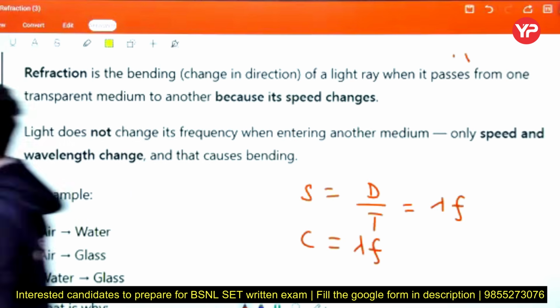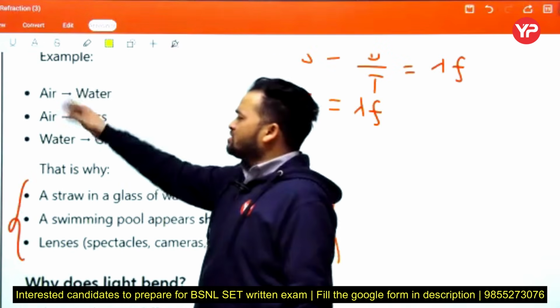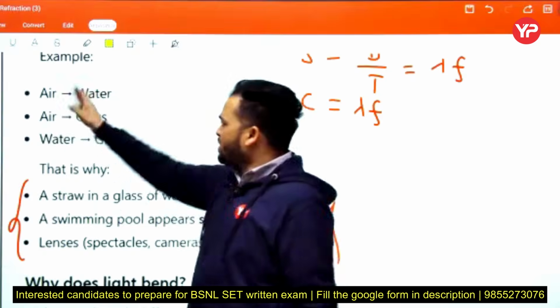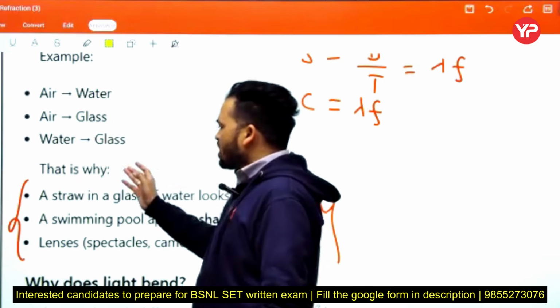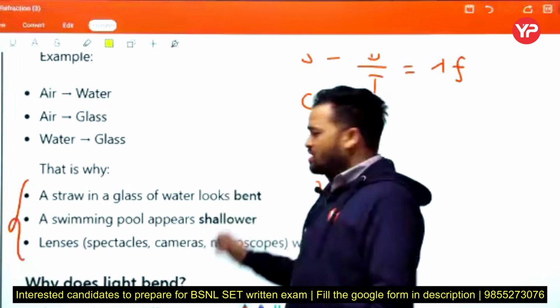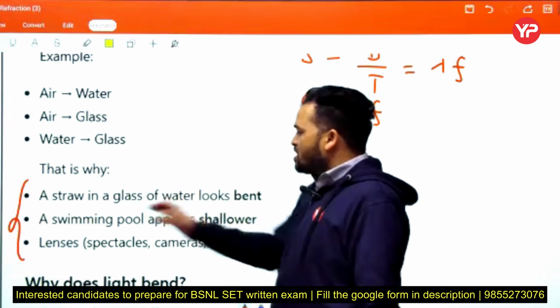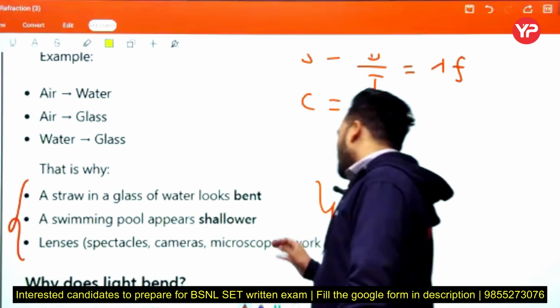Next, this is the example when light rays travel from air to water, air to glass, water to glass, and that is why a straw in a glass of water looks bent. This is an example of refraction. A swimming pool appears shallower. Lenses, spectacles, cameras and microscopes work.